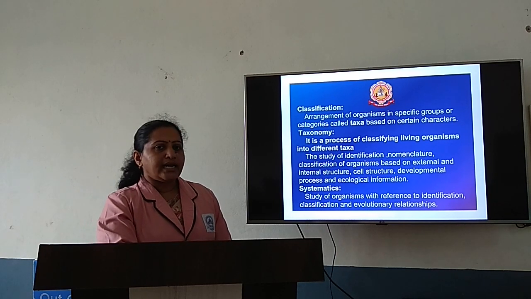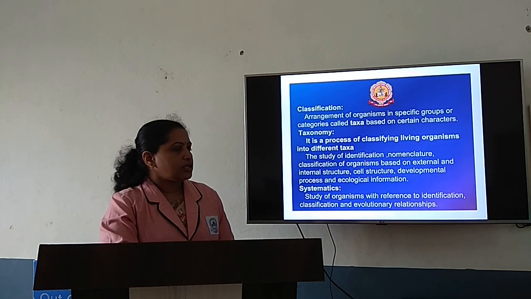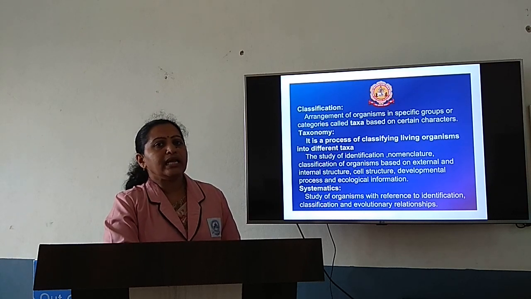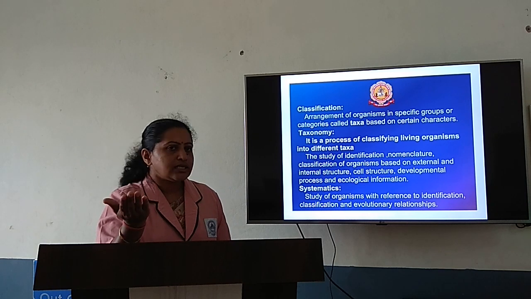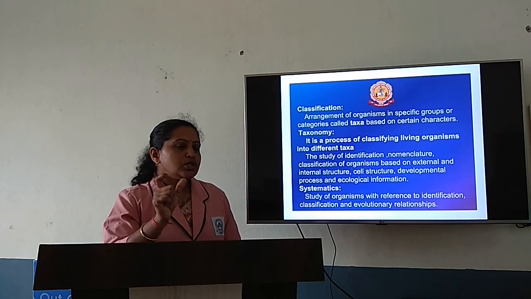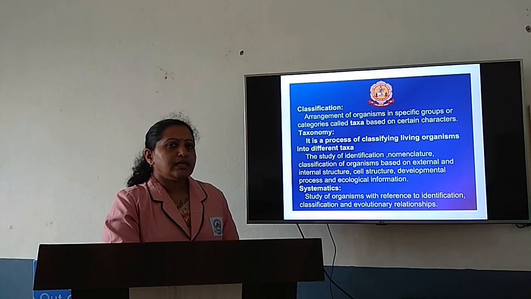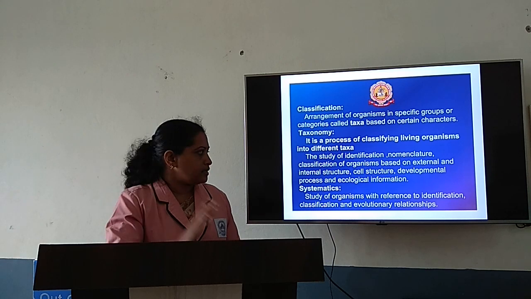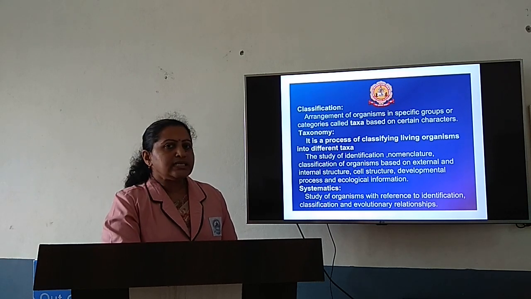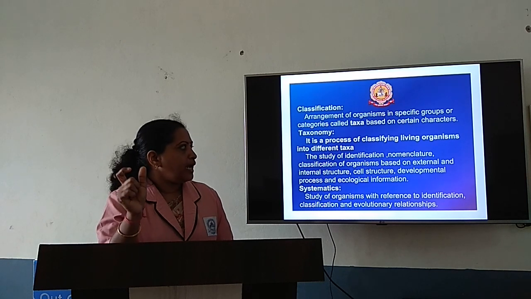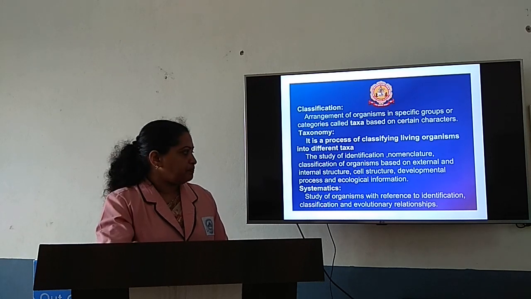The study of identification, nomenclature and classification of organisms is done mainly based on the external structure, the internal structure of an organism, the structure of the cell, the developmental process as well as ecological information of an organism. So based on these criteria, the organisms are classified into different taxa.